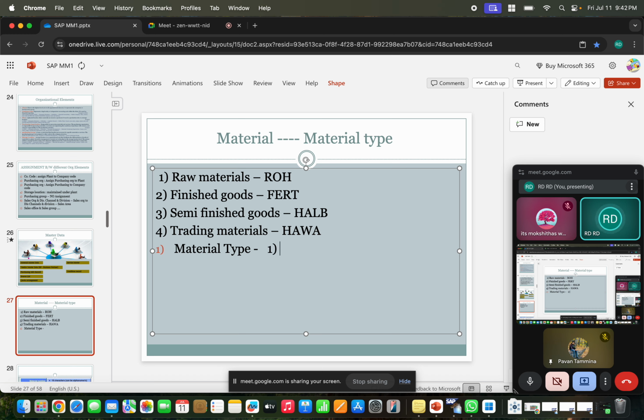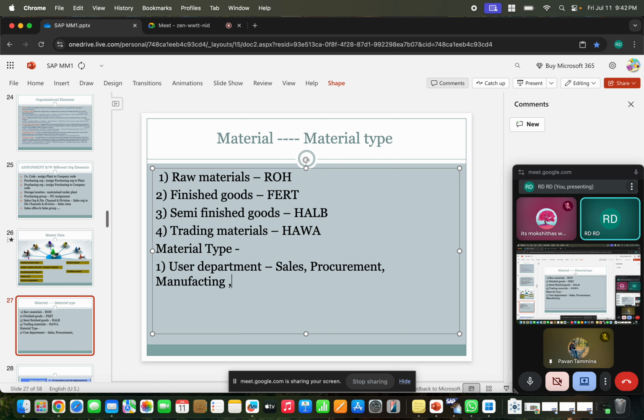Now the first point I understood: user department can be controlled by material type. Is it correct or wrong? What is a user department? It is like sales, procurement, manufacturing, planning, purchasing, or forecasting. Which department uses this kind of material is decided again by the material type, right? So how is it controlled?